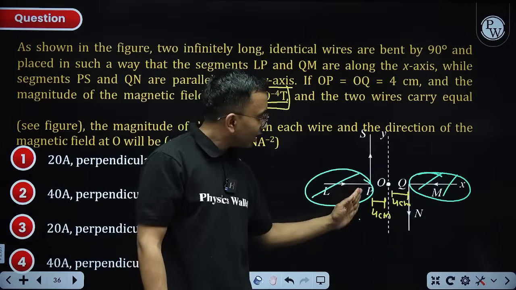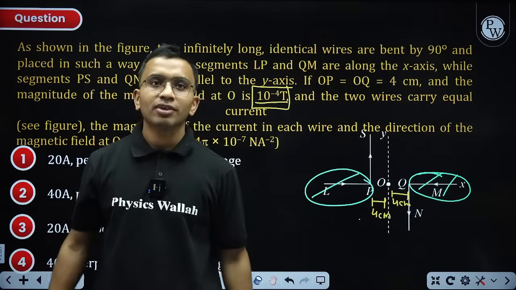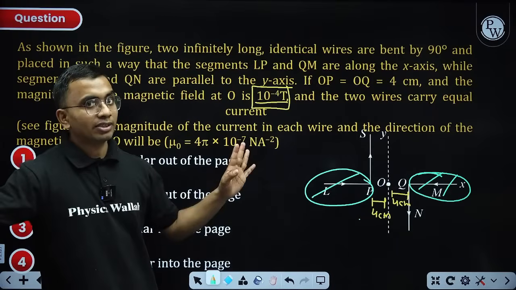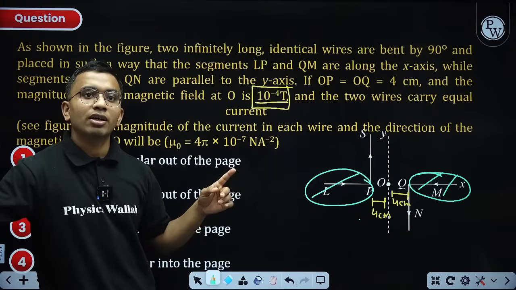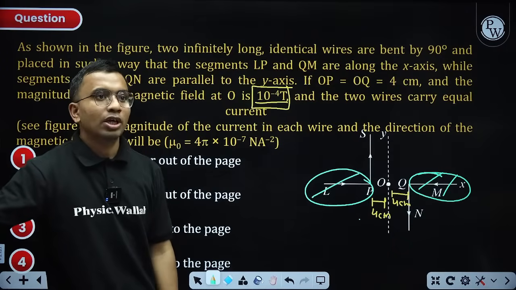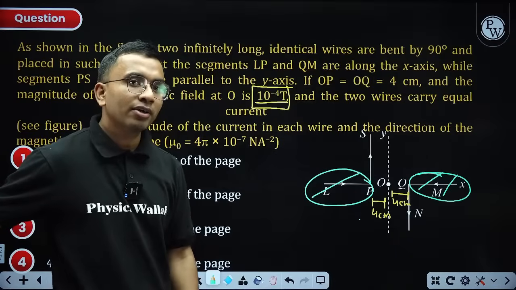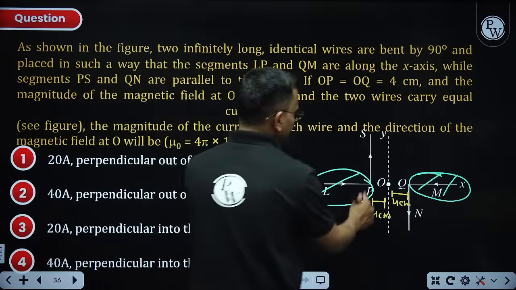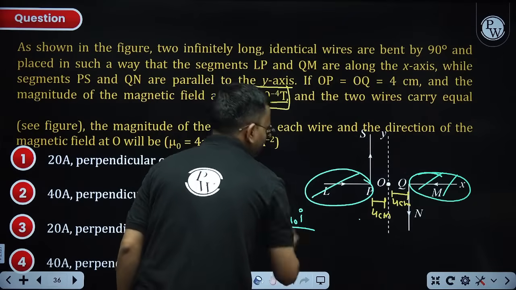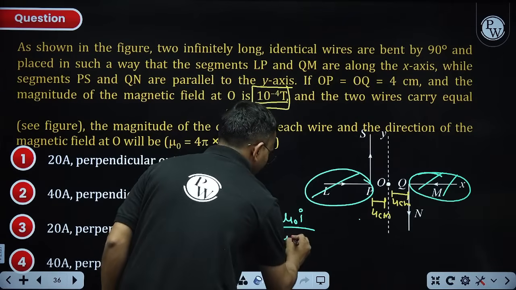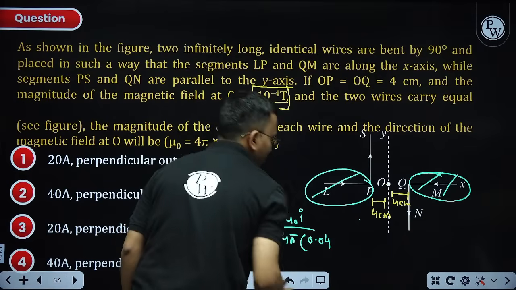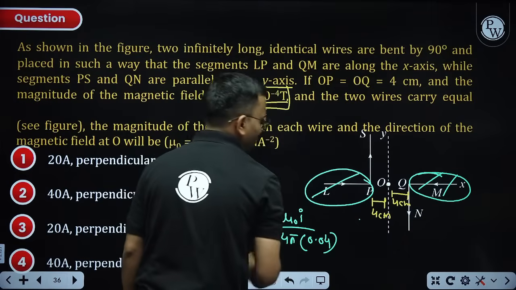Now, this is a semi-infinite wire. What is the magnetic field due to a semi-infinite wire? Due to a complete wire it is mu naught I by 2 pi r. Due to a semi-infinite wire, it is mu naught I by 4 pi r. So due to this, I write mu naught into I divided by 4 pi into r, where r is 0.04, 4 centimeter it is, na, 0.04.